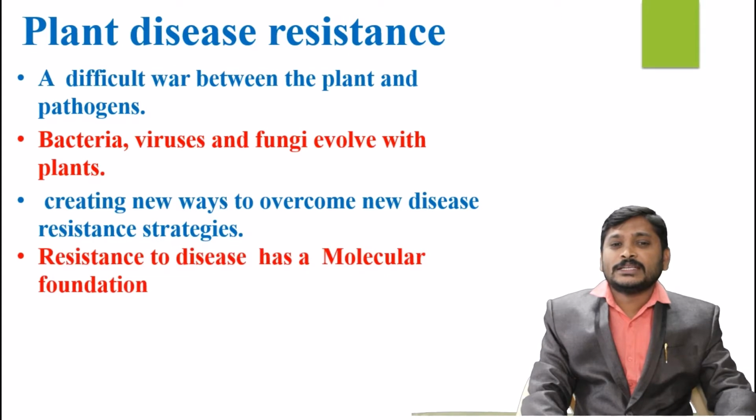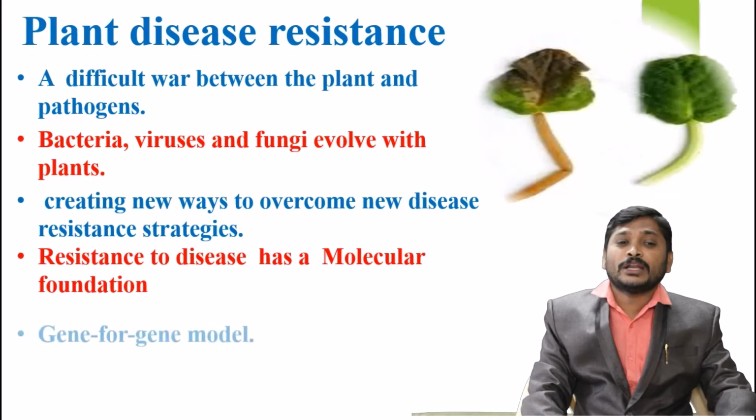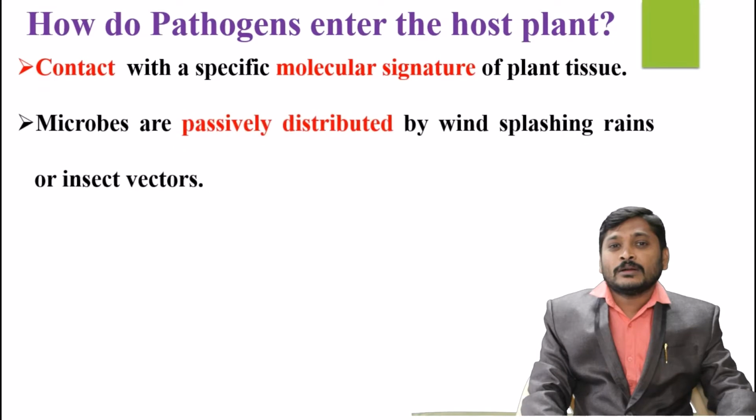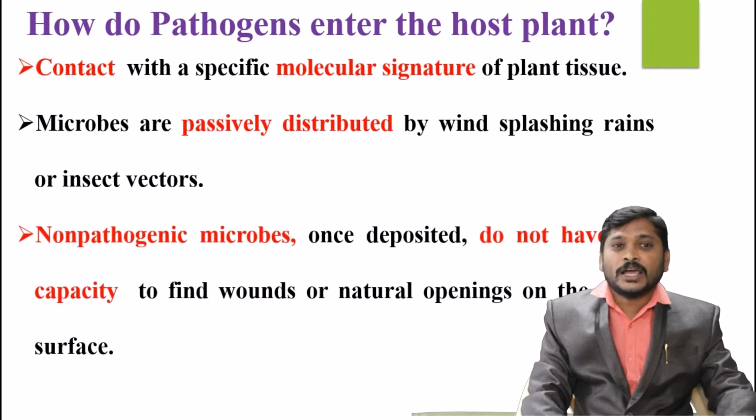Coming to resistance, it has a molecular foundation, where we have to learn more about how these plant materials interact with each other. Gene-for-gene interaction is also there: how genes are activated, what molecular signatures are present in the tissues, as well as the contact-mediated molecular identification. This also gives you a complete picture of how pathogens enter the host plant. So these are some interesting points to remember.